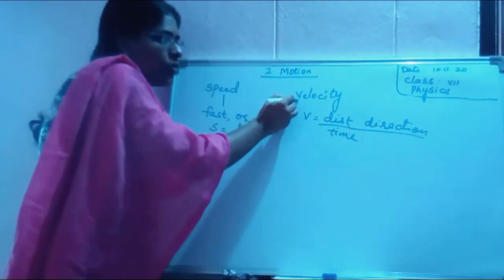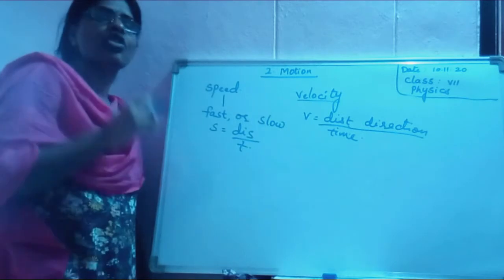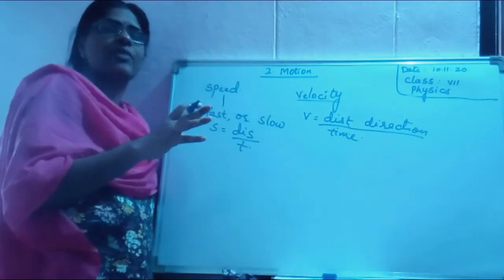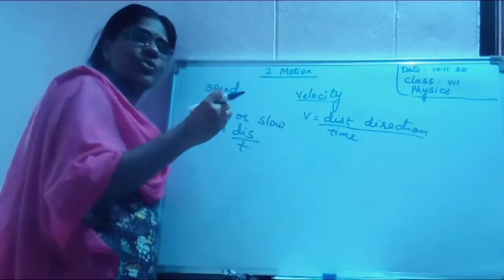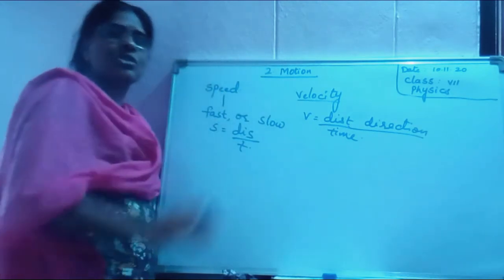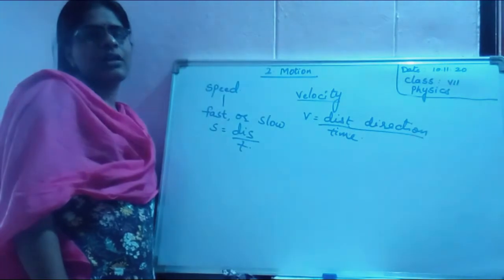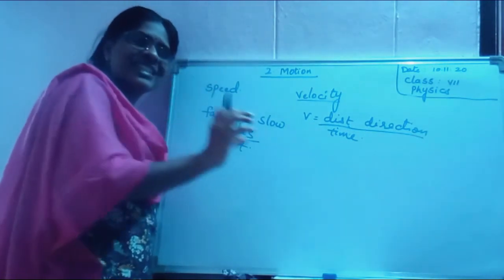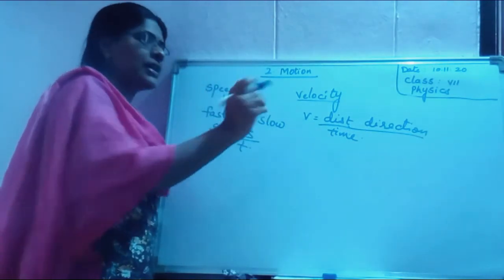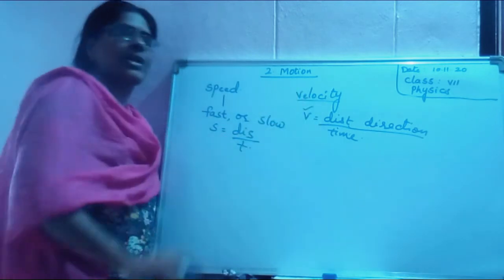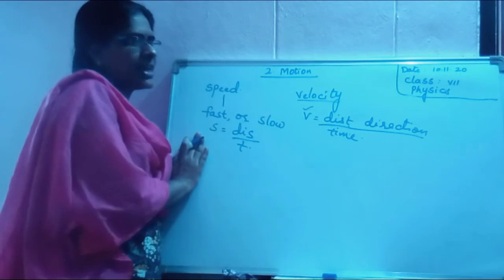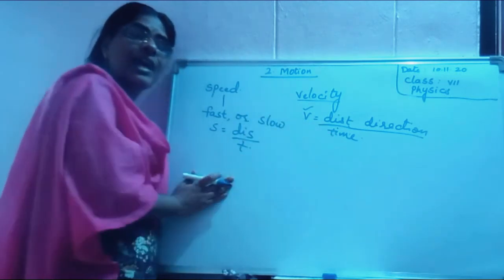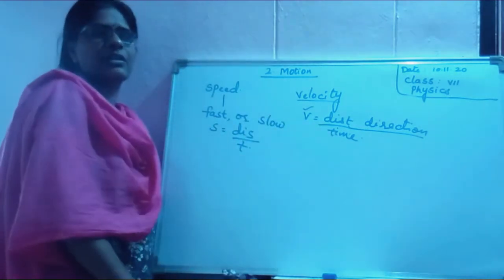I said velocity is not only the distance travelled, it also specifies a direction. How much distance is travelled in a particular direction is given by velocity. This is the main difference between speed and velocity.